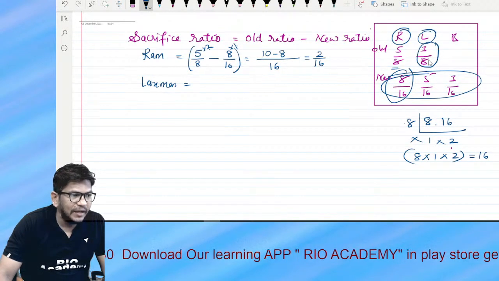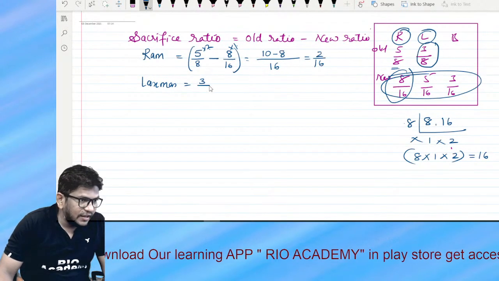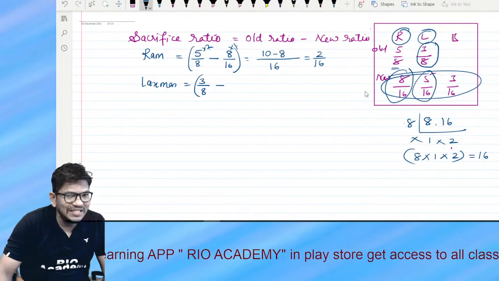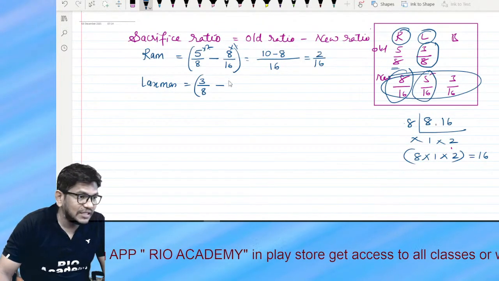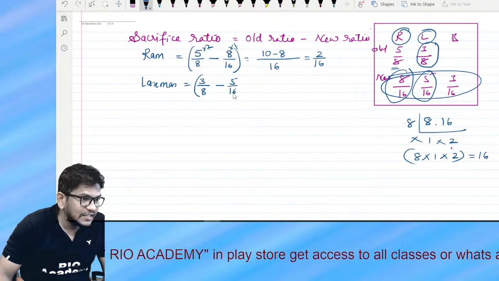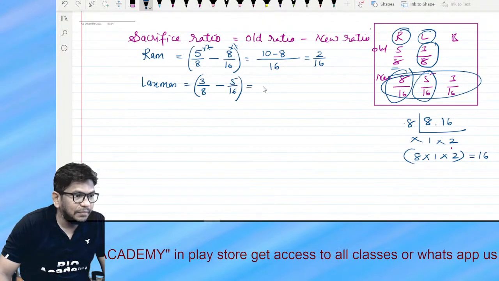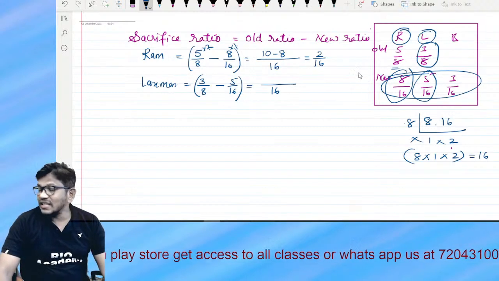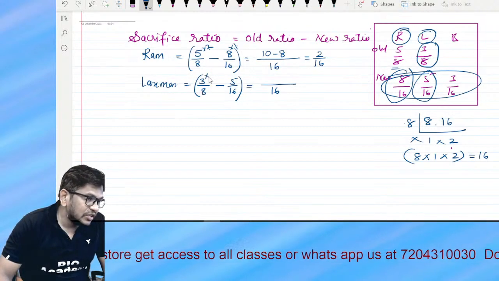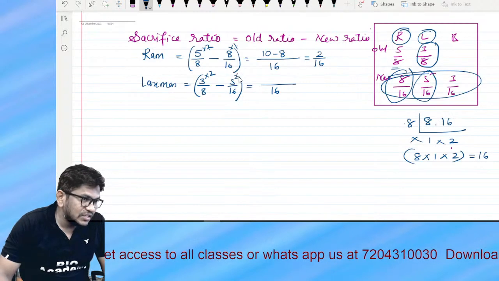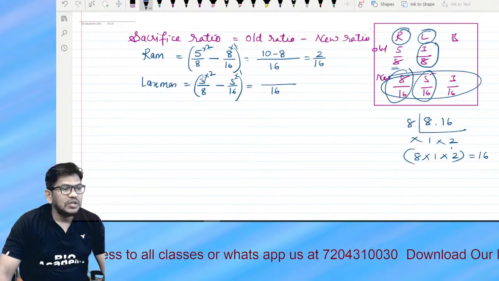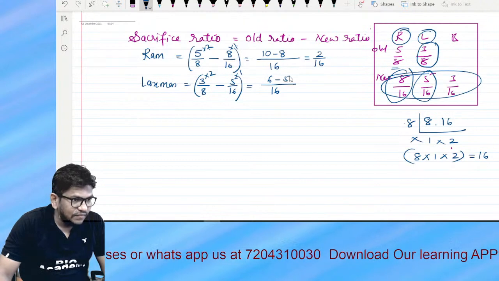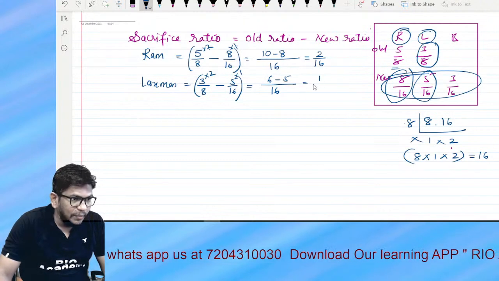Old ratio is 3/8, minus the new ratio, 5/16. 16 is the common denominator. So 8 twos are 16, 16 ones are 16. 3 twos are 6, minus 5. That comes to 1/16.